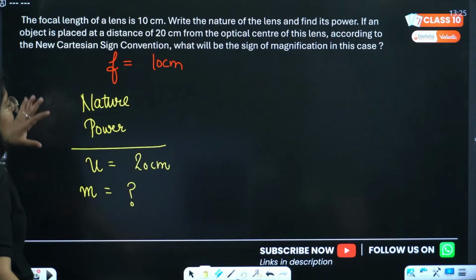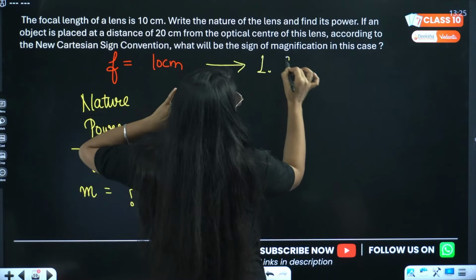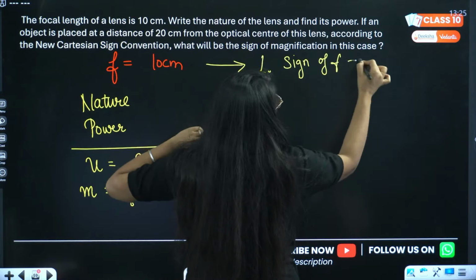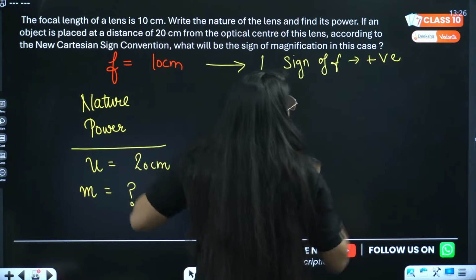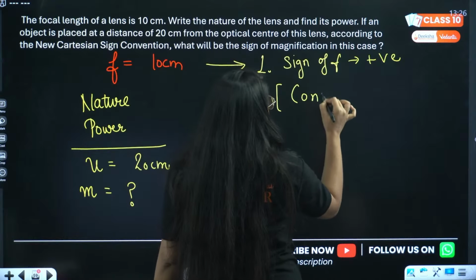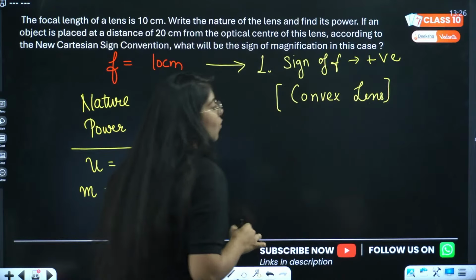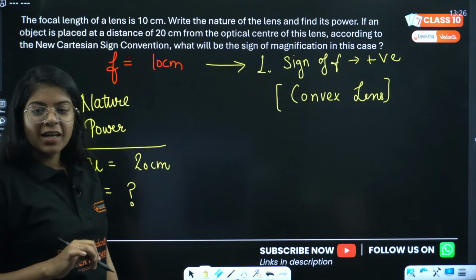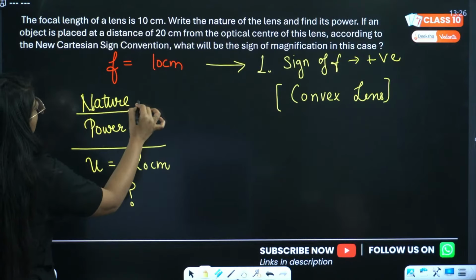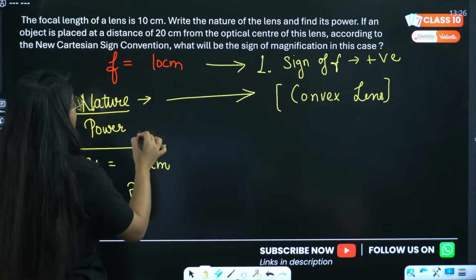Okay. Now what we have to see in this case is, first you have to see the sign of focal length. The sign of focal length, that is in this case positive. So which lens has positive focal length? Convex lens. Convex lens has positive focal length. Great. So we know the nature, that is convex lens, right? Nature is convex lens.